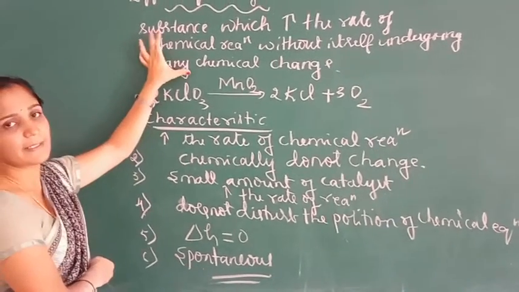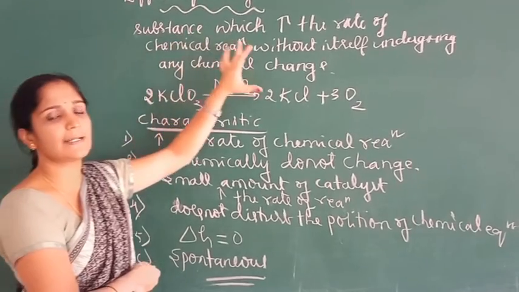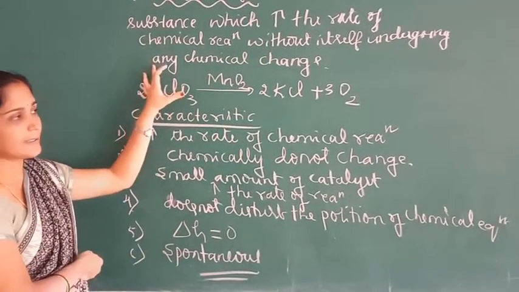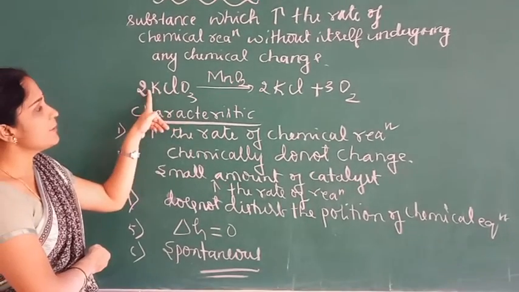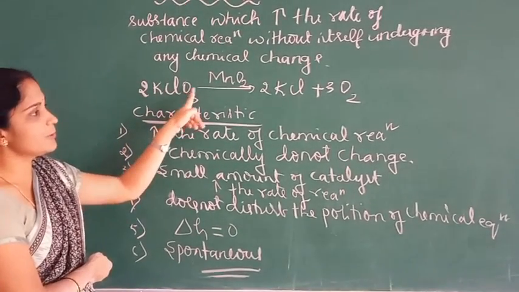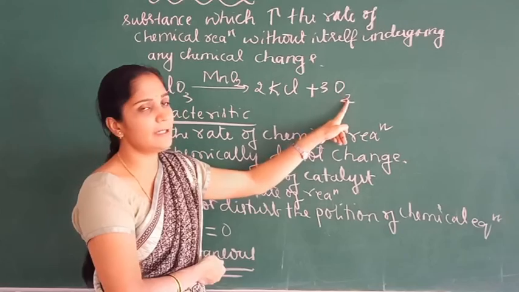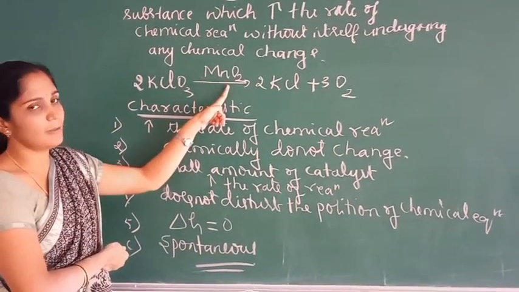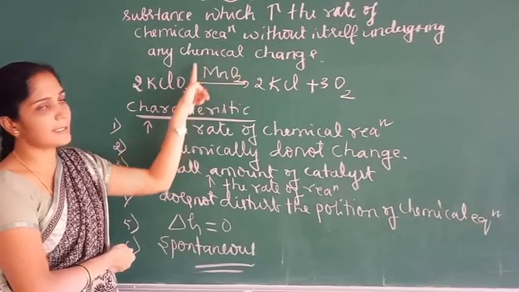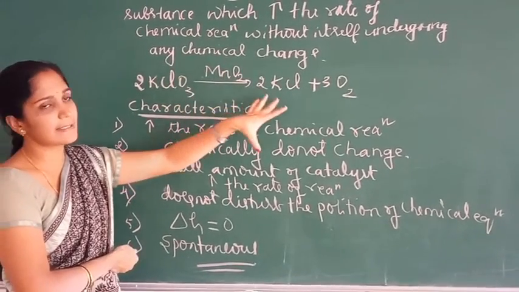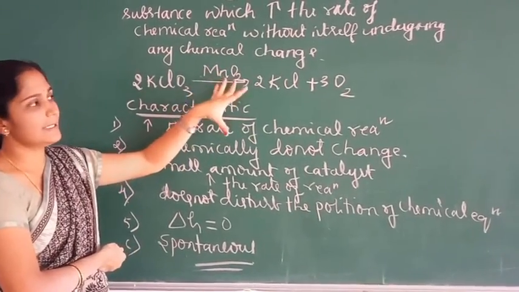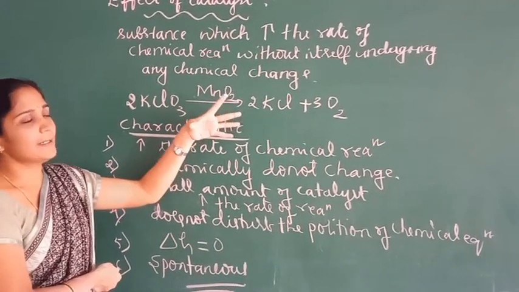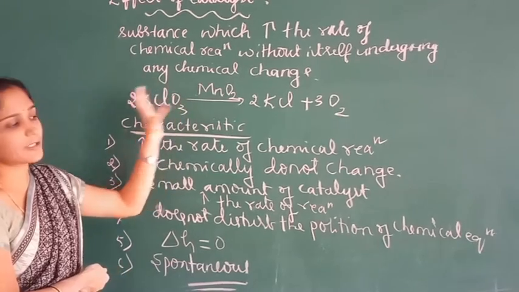So a catalyst is a chemical substance which increases the rate of the reaction without itself undergoing any chemical change. For example, the decomposition of 2 moles of potassium chlorate gives potassium chloride and oxygen. This reaction is catalyzed by the catalyst MnO2. Here MnO2 acts as a catalyst. It just increases the rate of the reaction. It does not undergo any chemical change in the reaction.